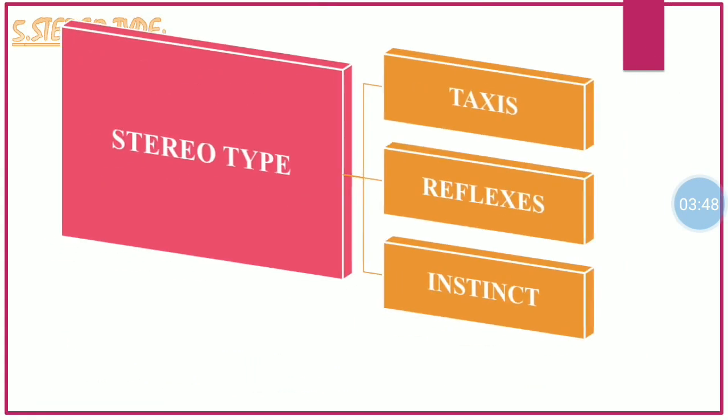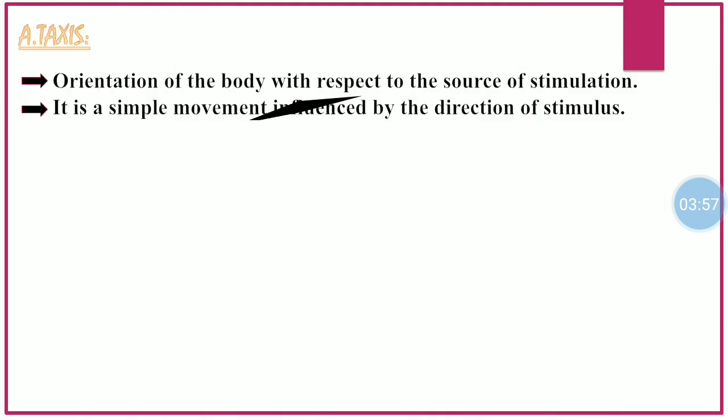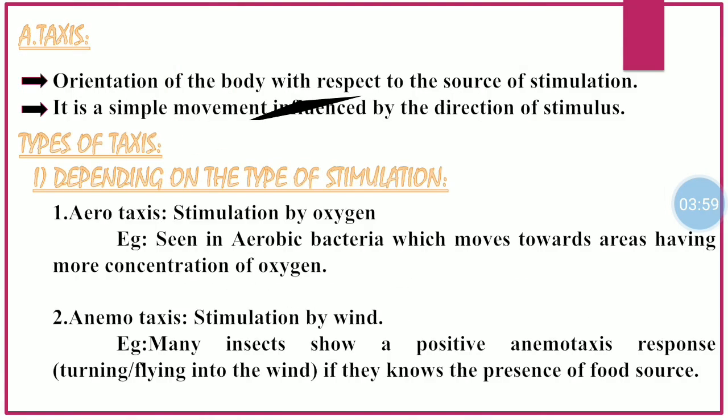So, stereotype of animal behavior. It is of 3 types, taxis, reflexes, and instinct. Now, taxis. Taxis is defined as the orientation of the body with respect to the source of stimulation. It is a simple movement influenced by the direction of stimulus.